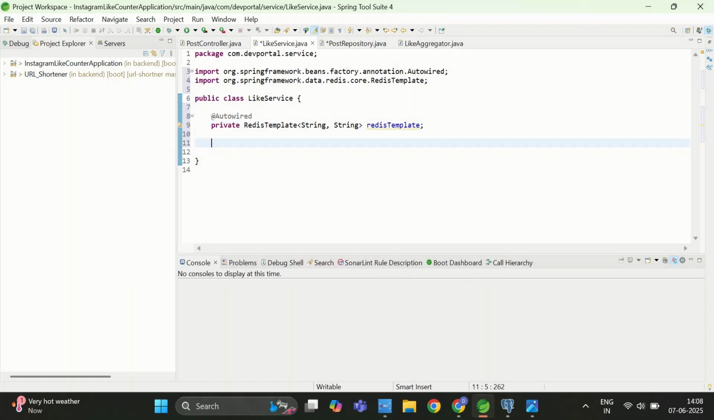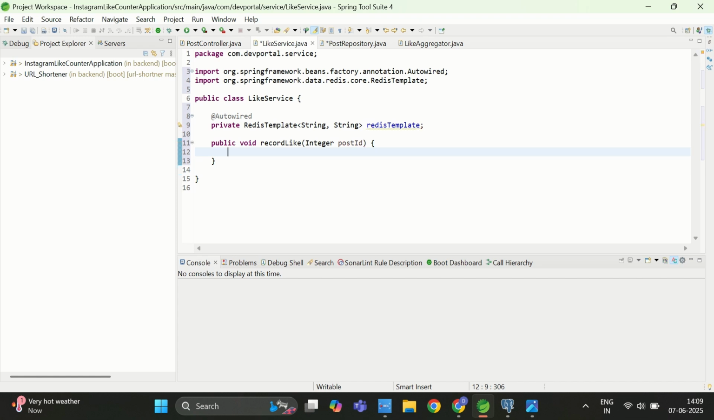I will write public void, and let's say I want to increase the count of the likes for a particular post. For that I will create a method, let's say recordLike, and this will expect one argument, that is an integer, the post ID, and this post ID I am going to save in Redis.